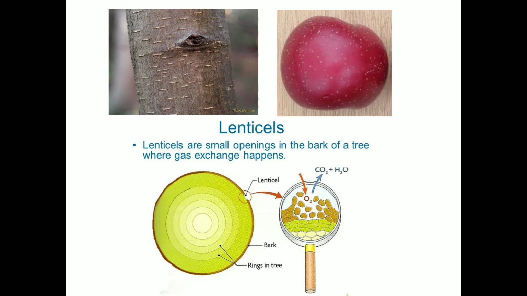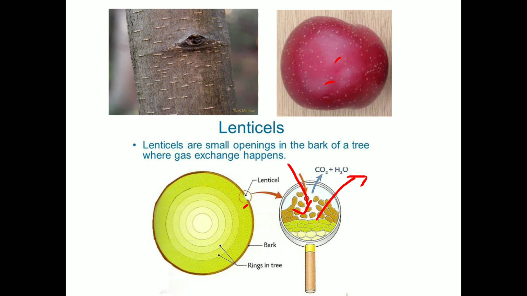Here you can see these are the lenticels from where the oxygen comes inside and carbon dioxide goes out. These lenticels are also seen on the mature fruit, so they also show respiration. So these are the three special structures through which the gaseous exchange takes place in plants.